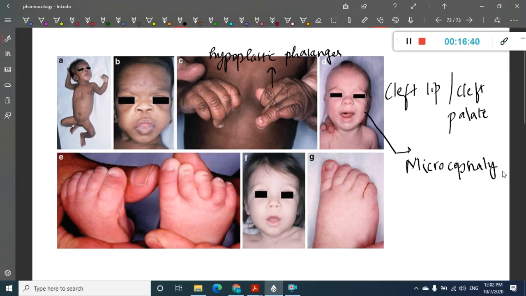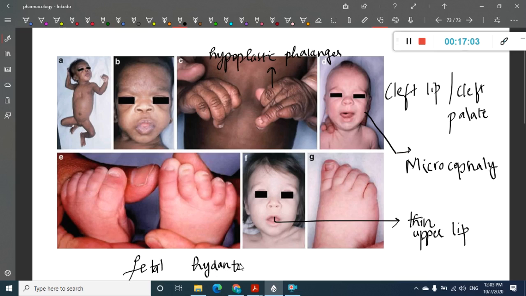And you see microcephaly, cleft lip, cleft palate and hypoplastic phalanges. You see thin upper lip also. So these are the main features which you see in fetal hydantoin syndrome. These pictures are taken from Google images.